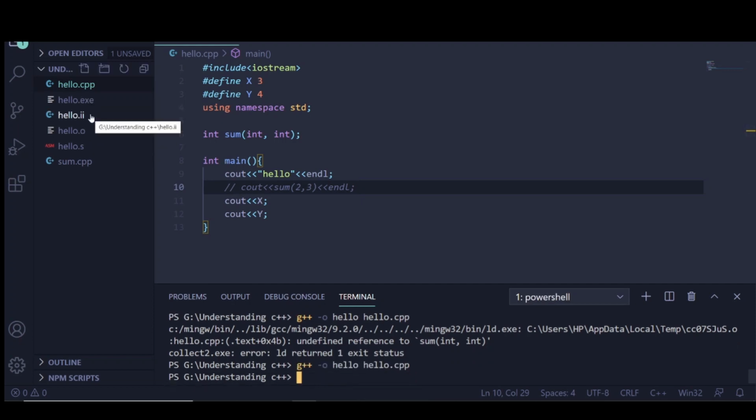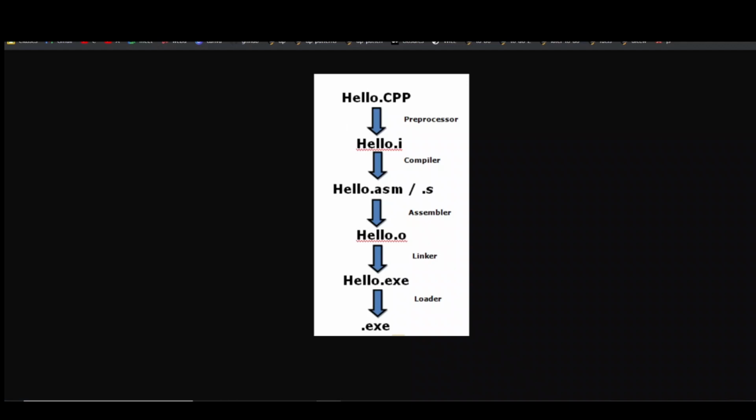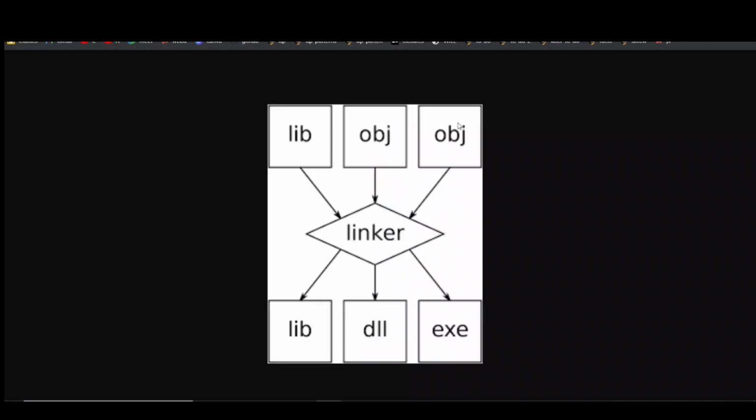The first step was getting the preprocessed file, second step was getting the assembly code, third step was getting the machine code, and after the machine code, that goes into a linker. So this was the linker. After the object file is created, that goes into the linker, where it combines with other objects, and every function call is associated with its function definition.